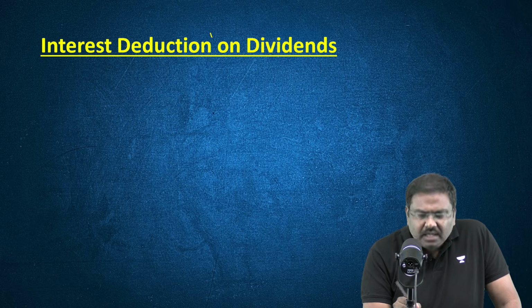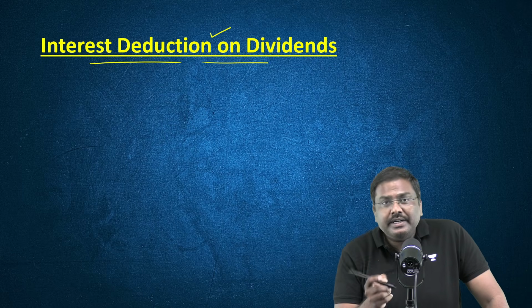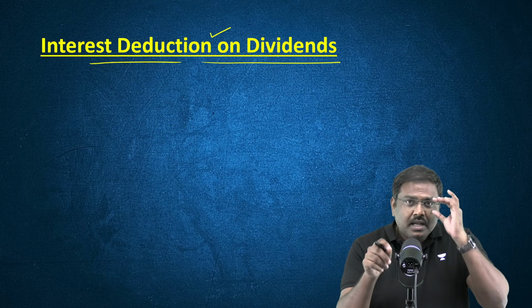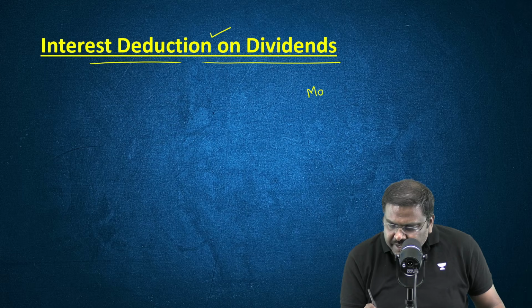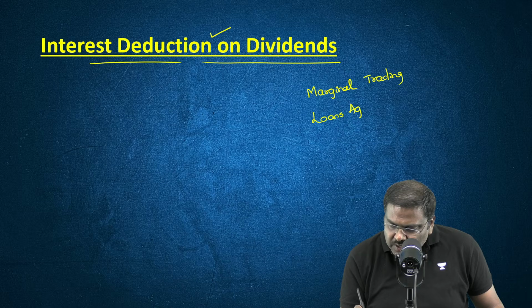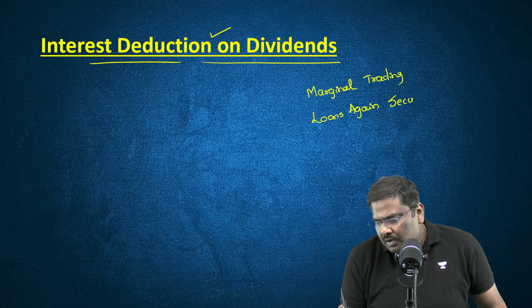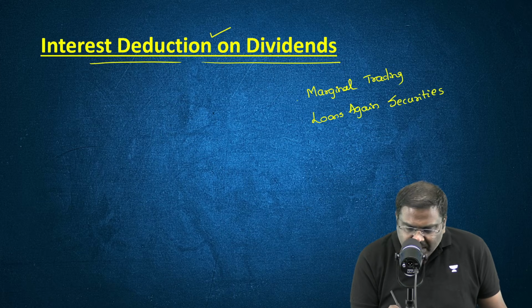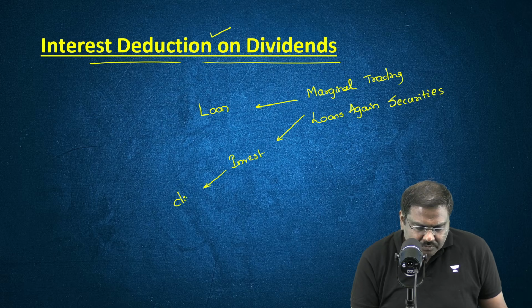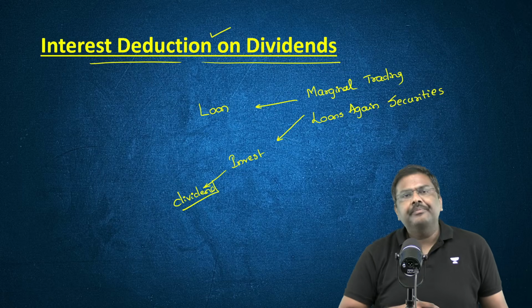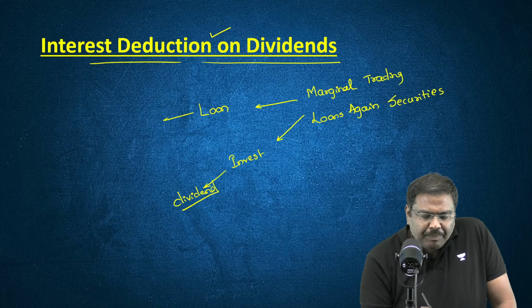Another one, interest deduction on dividends. What is the logic here? What is the important point here? Let's say you are involved in marginal trading facility. You are involved in taking loans against securities. What is the transaction here? You basically take a loan from a bank, you invest that in the market, and let's say you earn dividend on this investment. Now, when you take a loan from a bank, you'll have to pay interest to the bank.